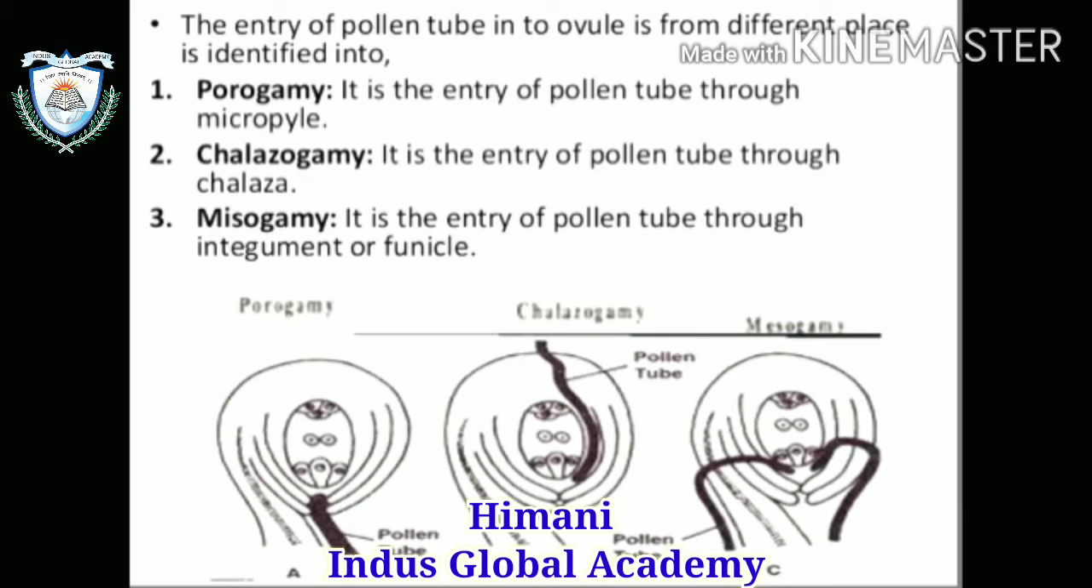First is porogamy, second chalazogamy, third mesogamy. Porogamy is the entry of the pollen tube through the micropylar end. Chalazogamy is the entry of the pollen tube through the chalazal end. Third is mesogamy, the entry of the pollen tube through the integuments or funicle. I told you what the integument and the funicle are. So these are the three types.